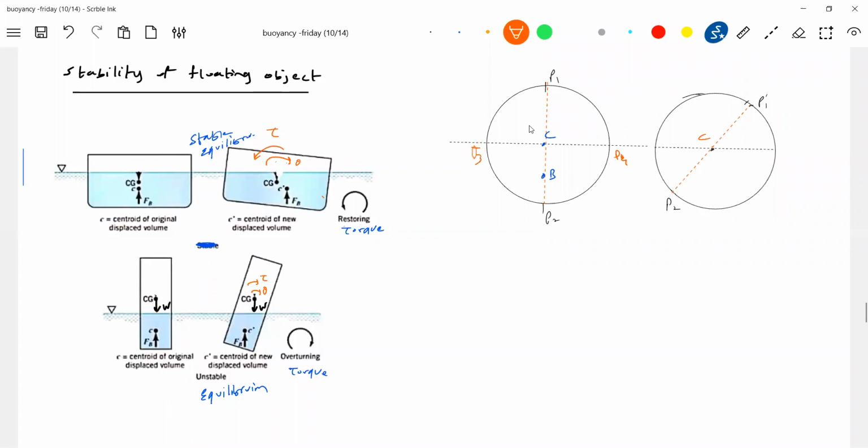P3, P4. Now where should the center of buoyancy be?